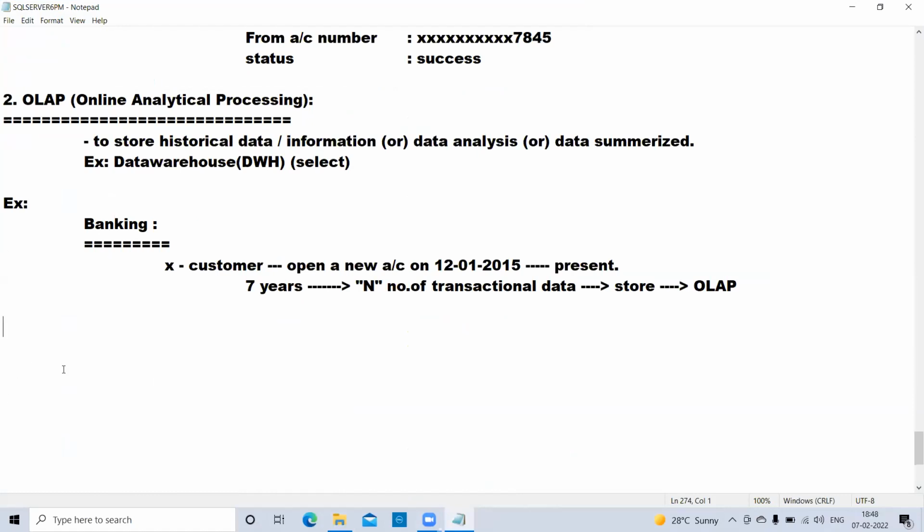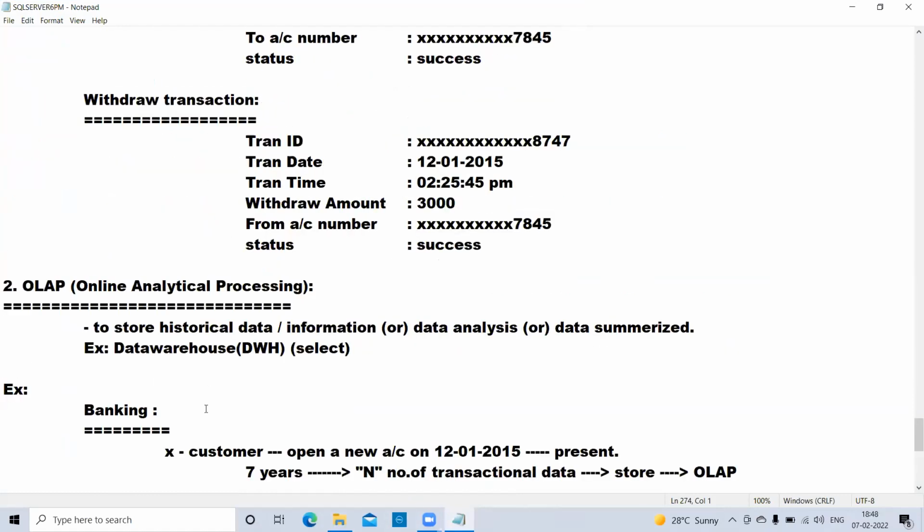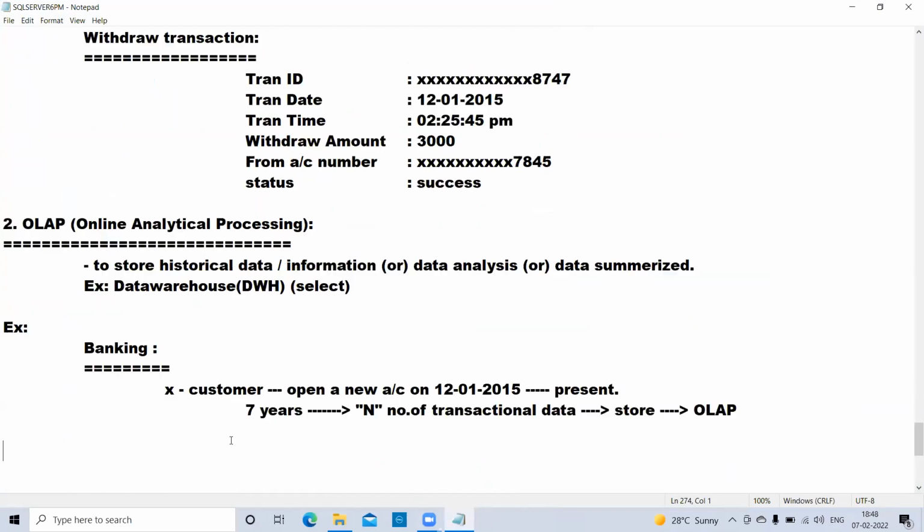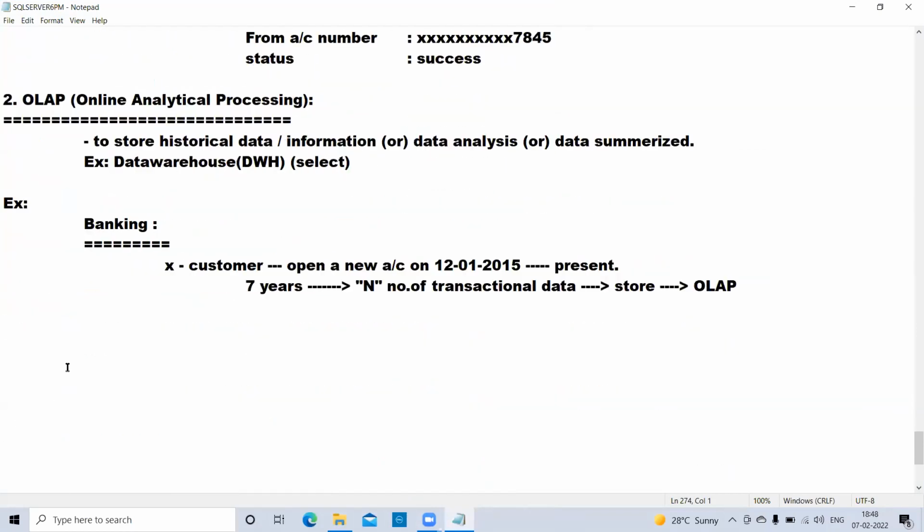So these are the two types of databases, and the interaction and working nature will be like this. The next one is DBMS models. Database management systems have some different types of models introduced.